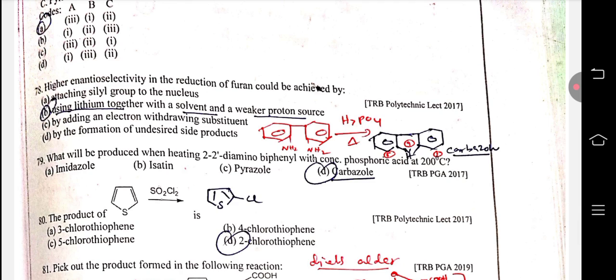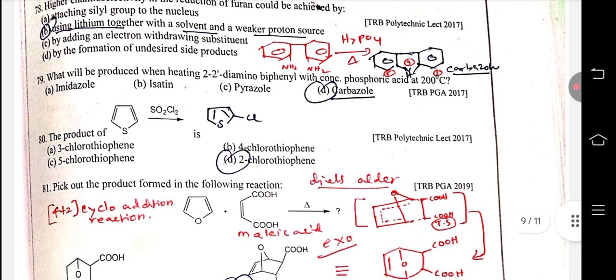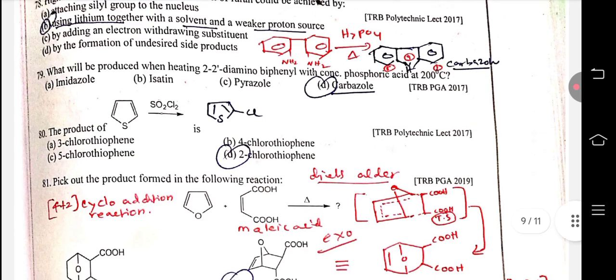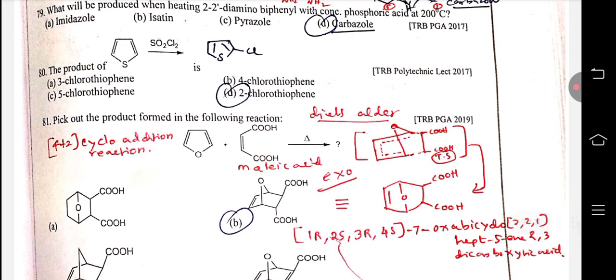79. What will be the product when heating 2,2'-diaminobiphenyl with concentrated phosphoric acid to form carbazole? 80. Thiophene reacts with sulfuryl chloride to form 2-chlorothiophene with 1 mole; with 2 mole, 3 mole, the chlorine substitution increases.